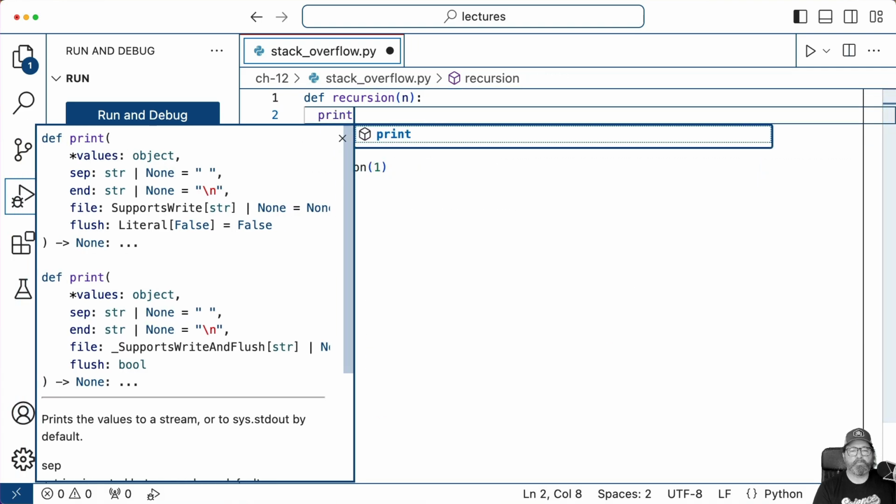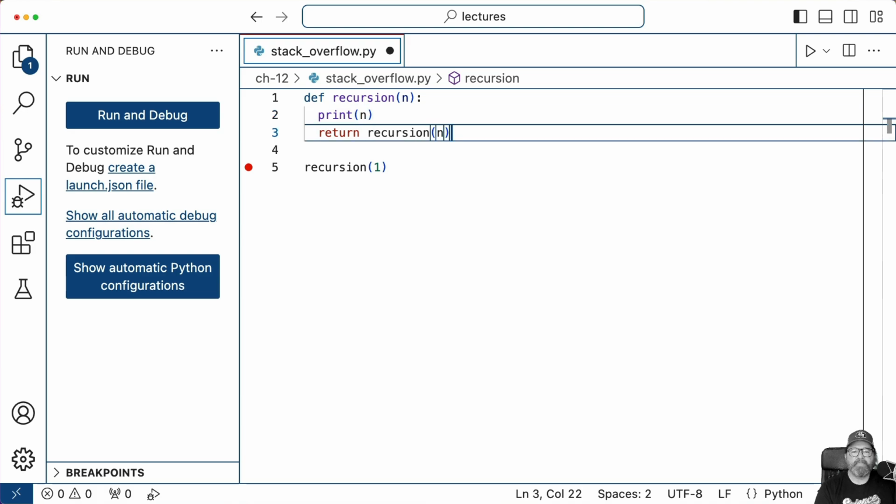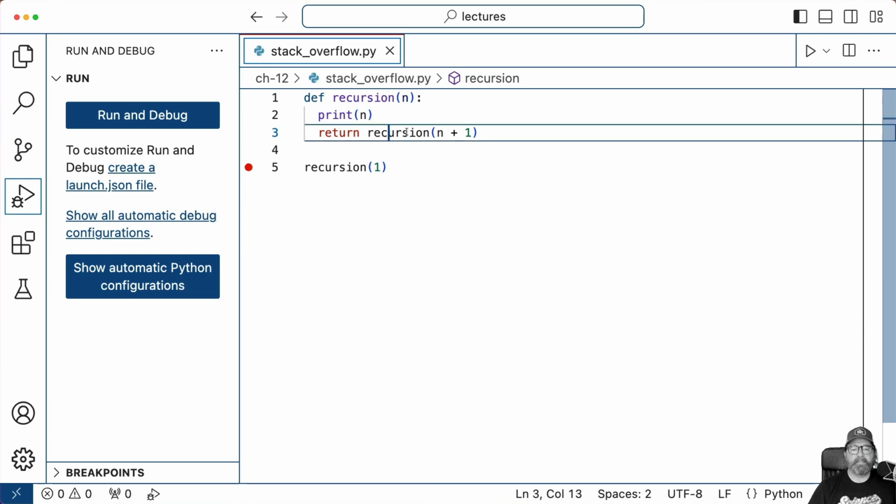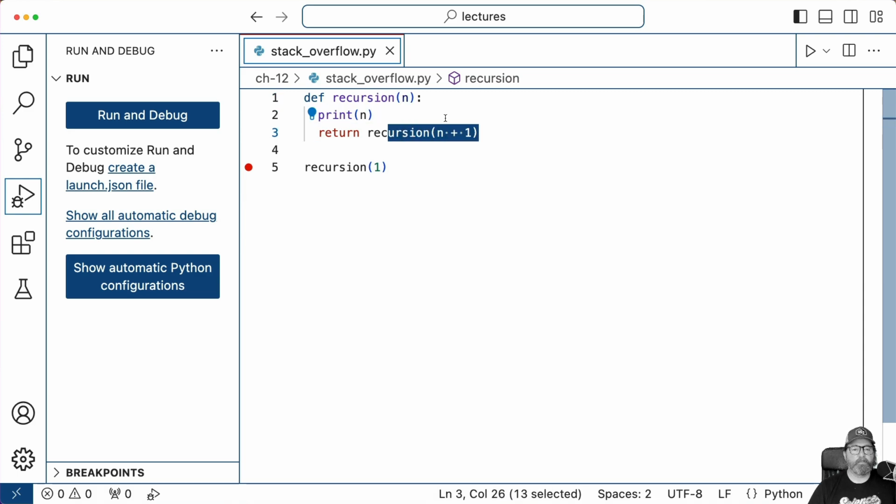What we'll do is print n, and then call recursion again with n plus 1. So we'll start off with 1, it will print 1, and then it will call recursion with 1 plus 1. So it'll be recursion 2, and it'll print 2. Then it'll call recursion with 2 plus 1, which is 3, and print 3. So we can track and see how deep we can go.